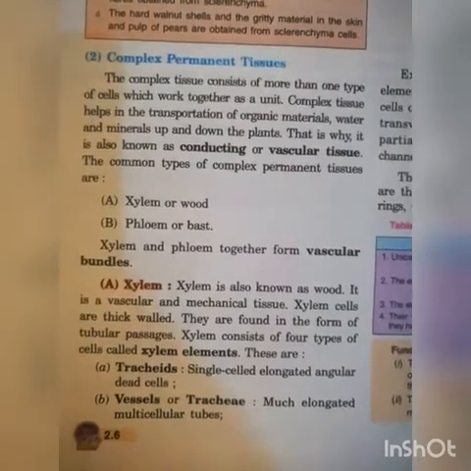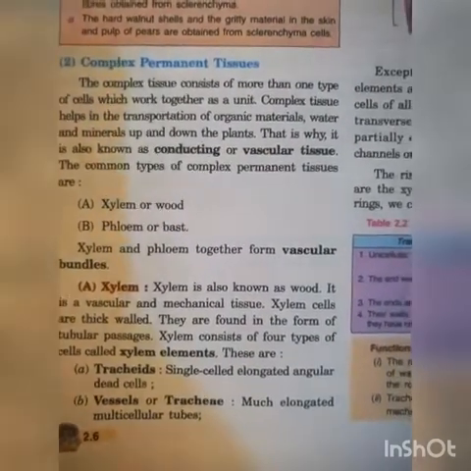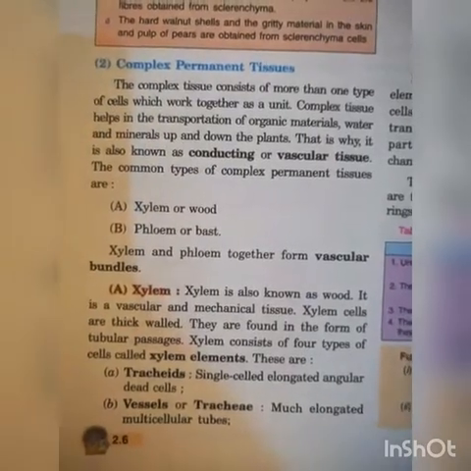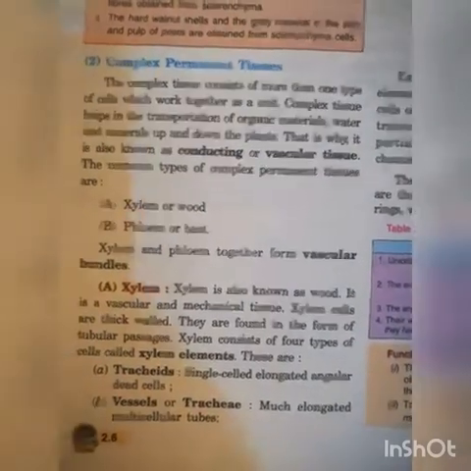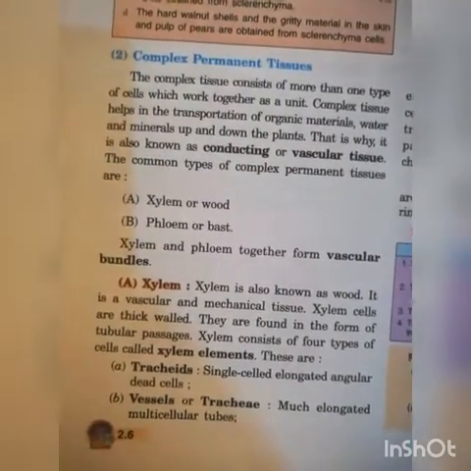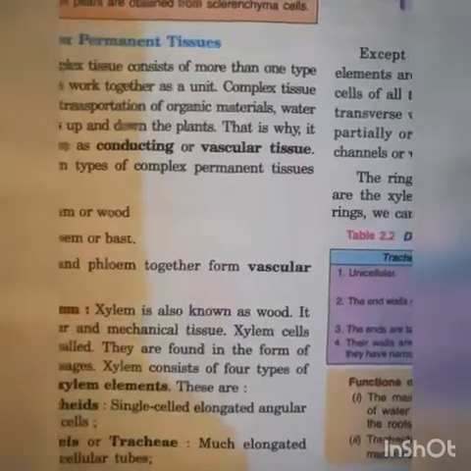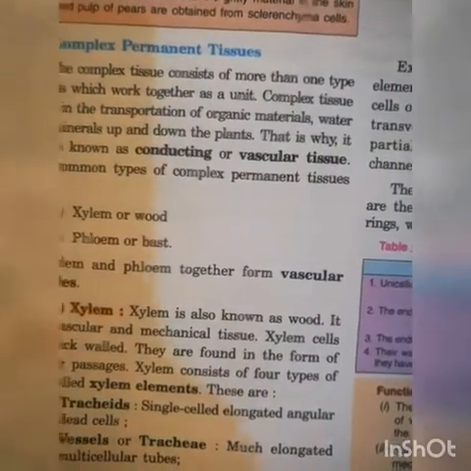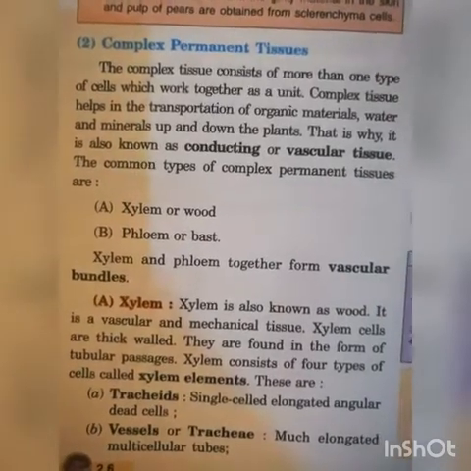Complex permanent tissue. The complex tissue consists of more than one type of cells which work together as a unit. Complex tissue helps in transportation of organic materials, water and minerals up and down in the plants.